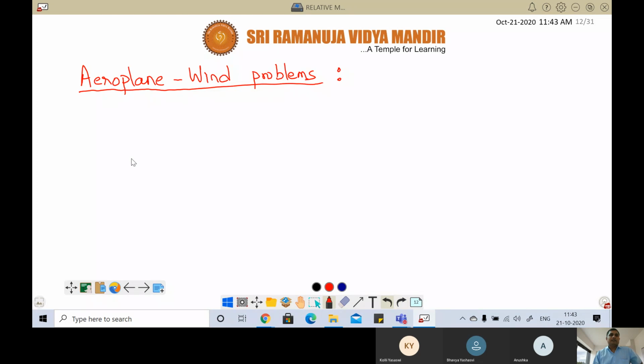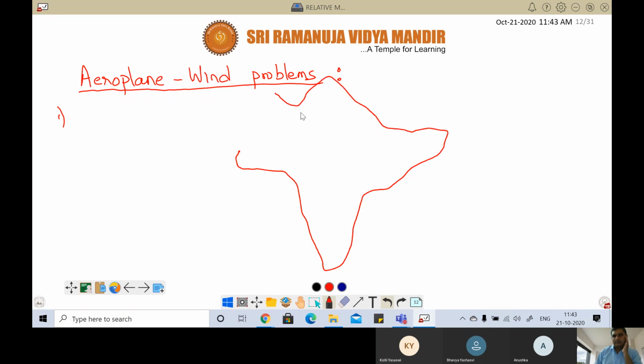Now see here. Suppose you want to fly from Bangalore to Delhi. You know the India map, correct? It will be something like this.